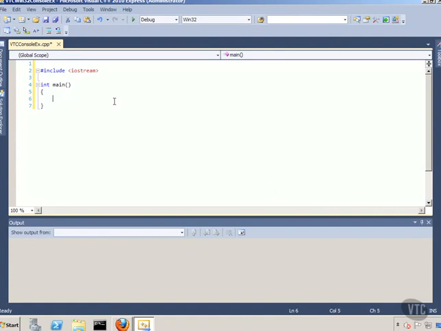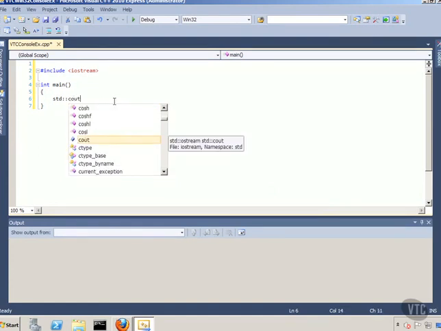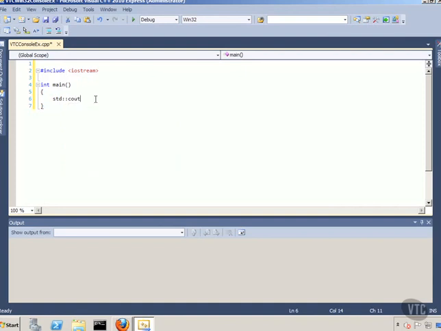What we're going to do is put a pretty simple thing in here, std::cout, and you can see that IntelliSense is finding these for us, even though I'm not using it a whole lot. Understand one thing here, a little reminder: this is a namespace, with the two colons here. Standard is the namespace, two colons, and then cout, or console out, is what we're going to use.